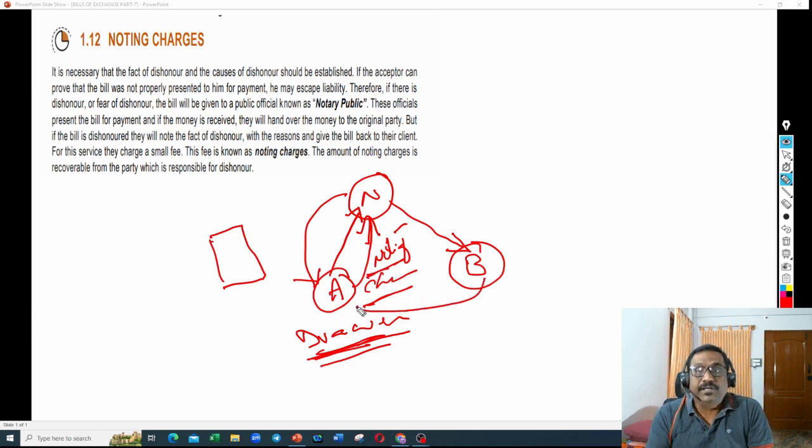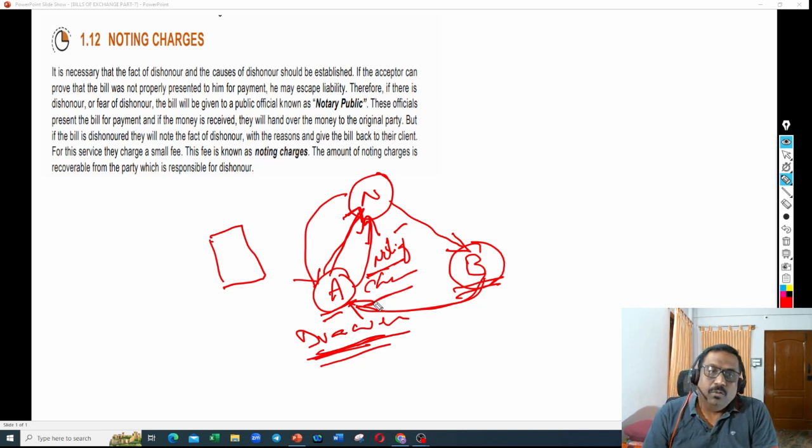If he is paying on behalf of B, the noting charges incurred by A have to be reimbursed by B. So A will pay the notary charges to the notary on behalf of B, and these noting charges will be recovered from B at a later point of time. Are you clear so far?